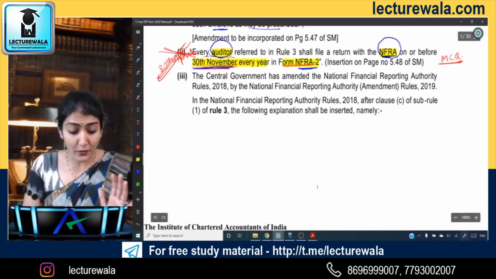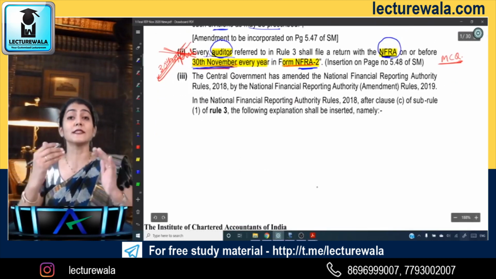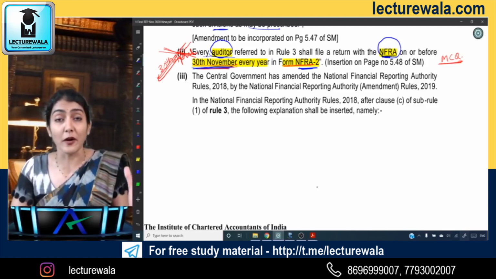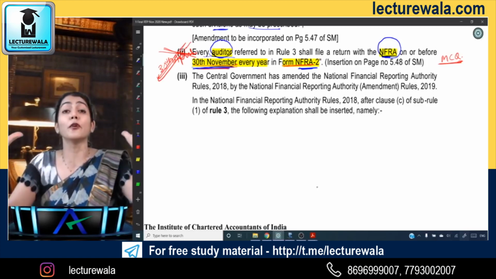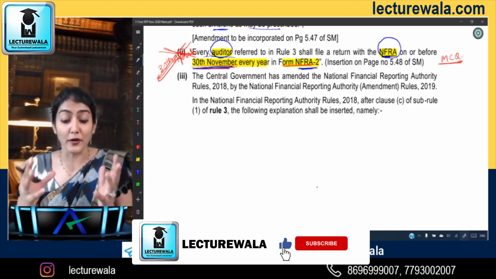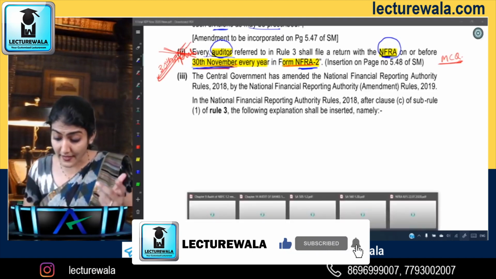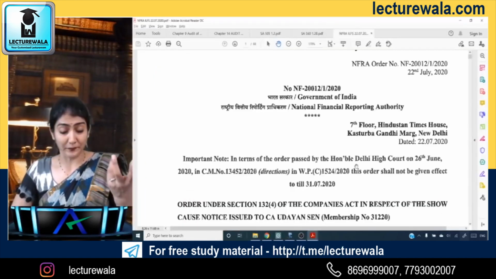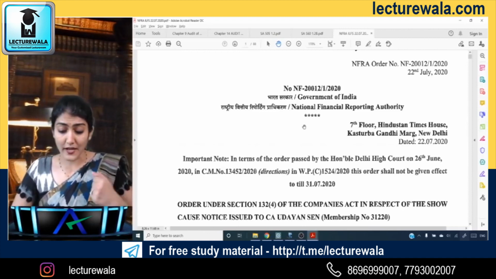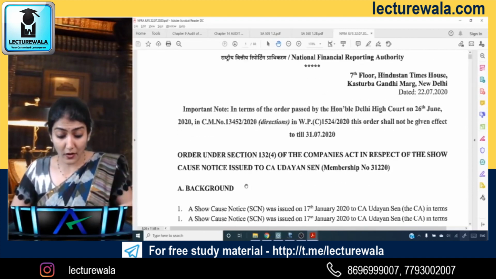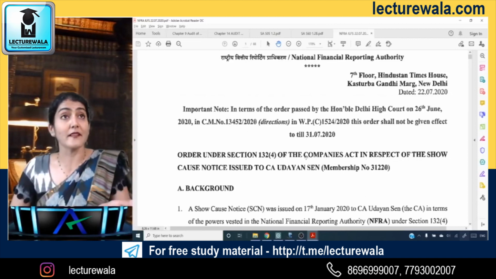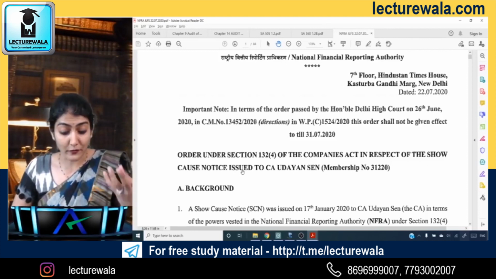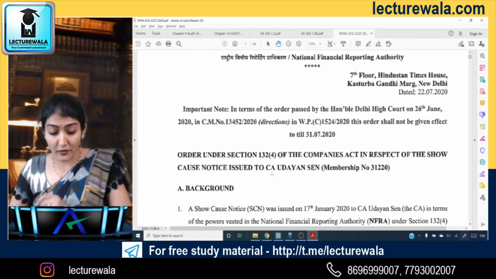Then we also have in section 132 the study regarding the applicability of NFRA: which are the companies, which are the audit firms, which are the auditors that will come under the purview of the NFRA. Recently the NFRA has passed an order against one of the auditors in the ILFS case. On 22nd of July 2020, the NFRA passed the order under section 132(4). We are discussing the amendments under section 132 of the Companies Act in respect of the show cause notice issued to a member of the institute.